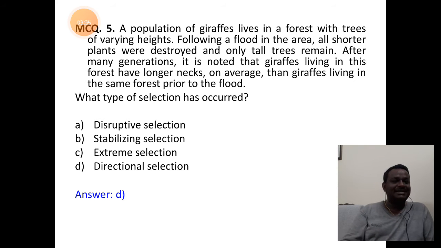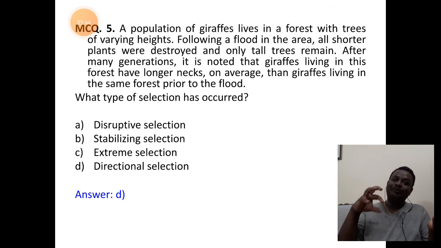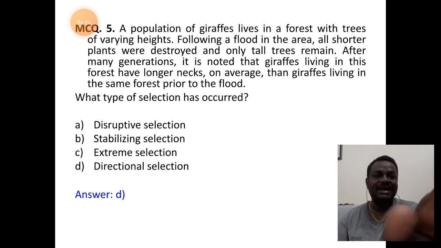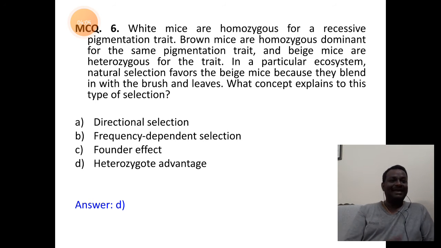Answer is D. The reason is that in directional selection, of the two extremities, two ends of a character, only one end will be selected by nature. So natural selection enforces on one particular character extremity. Here only the long neck giraffes are selected by nature, and hence it is an example of directional selection. The next question also boosts up our mind.